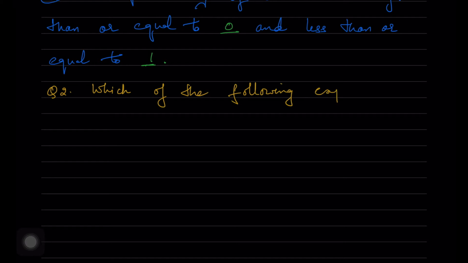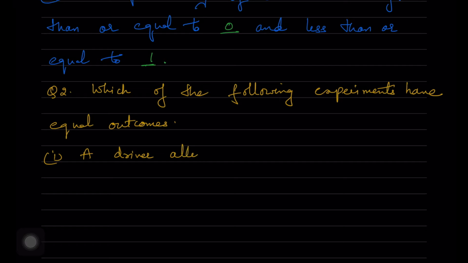So next question, the second one. Which of the following experiments have equally likely outcomes? Equally likely outcomes are those outcomes which have an equal chance when the experiment is performed.